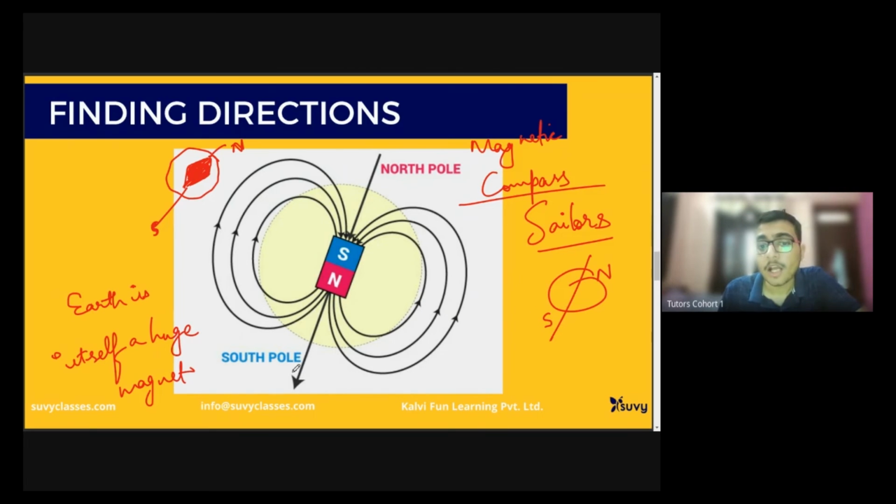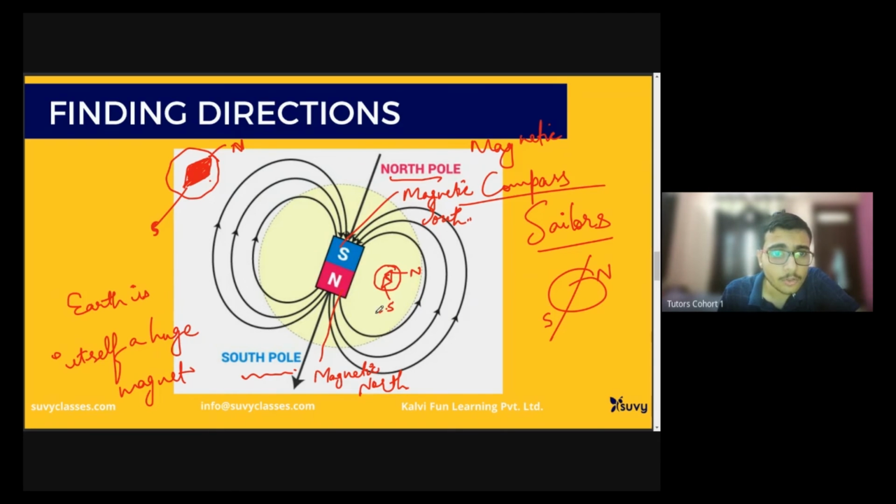Now at the south pole, the geographic south pole in Antarctica, there is magnetic north of Earth. Whereas at geographic north of Earth, there is magnetic south. Now listen to me very carefully. If I take my compass and place it here, it has north pole here, it has south pole here.